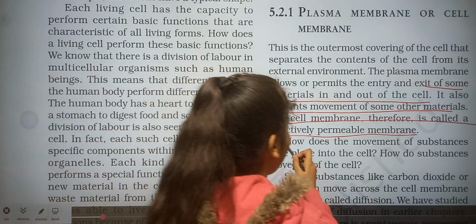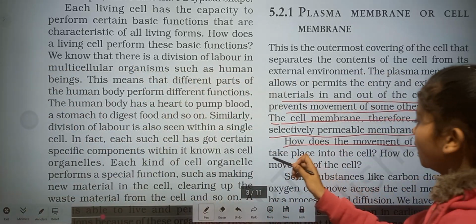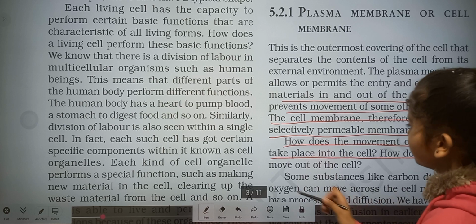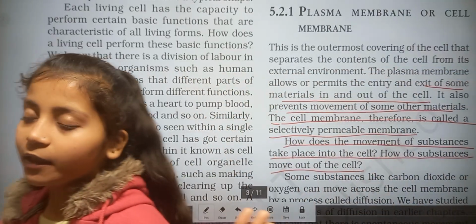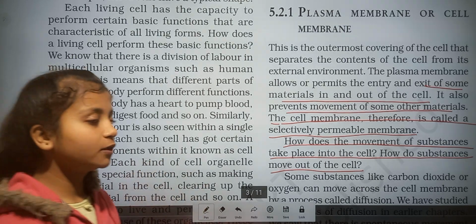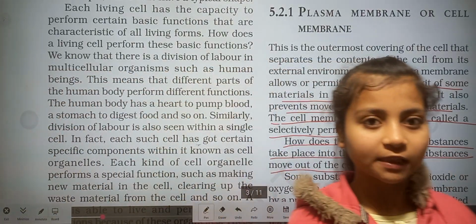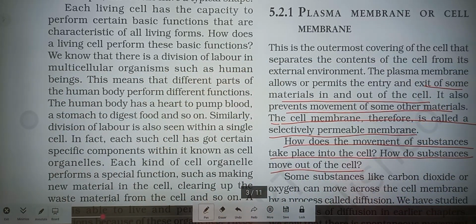How does the movement of substances take place into the cell? How do substances move out of the cell? Here is a question: how do substances move inside the cell and how do substances move outside the cell? Let's see.